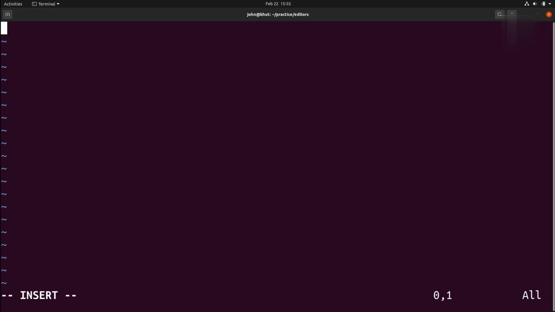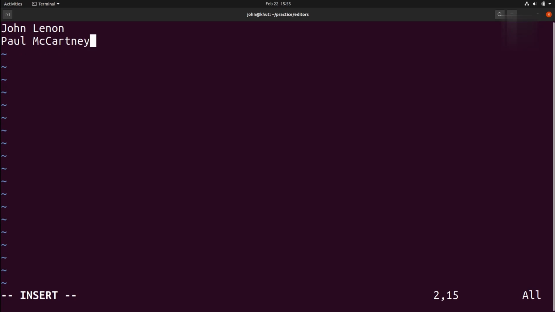So let us go back into the insertion mode by pressing I. This lets me insert the text right before the cursor. Let me type in the names of some legends here. Now, after I type John Lennon, I can go into the next line by pressing enter. Let me add one more name.